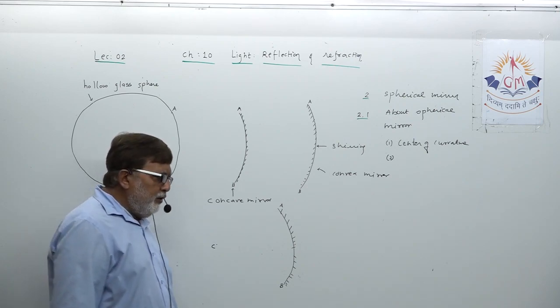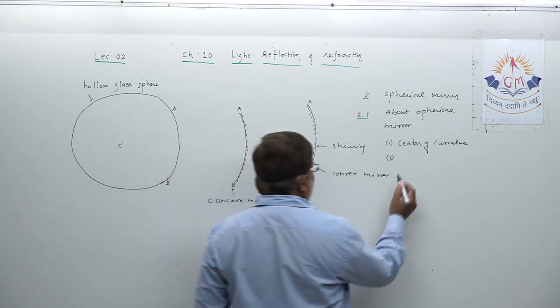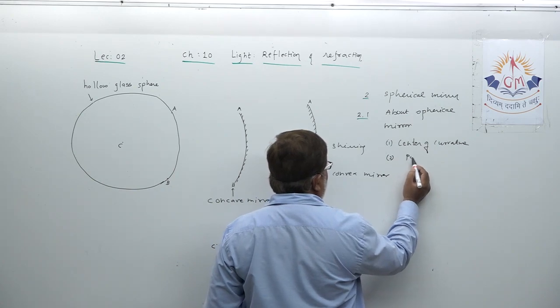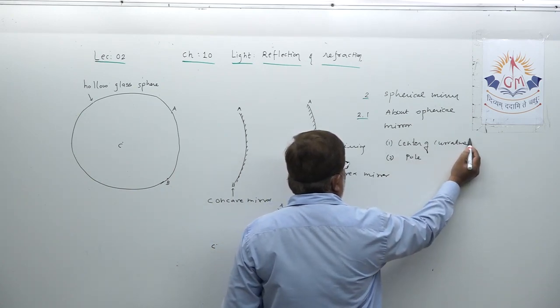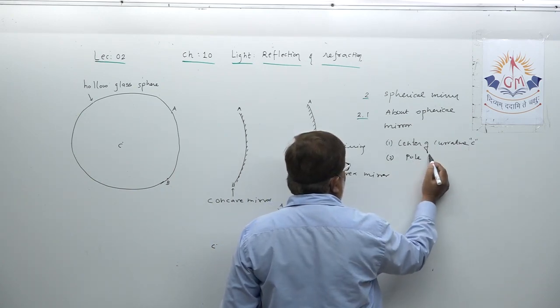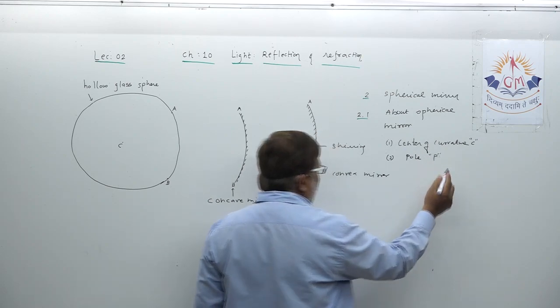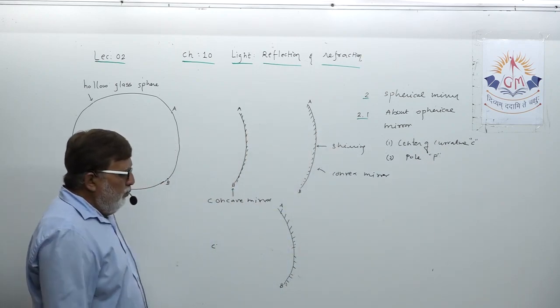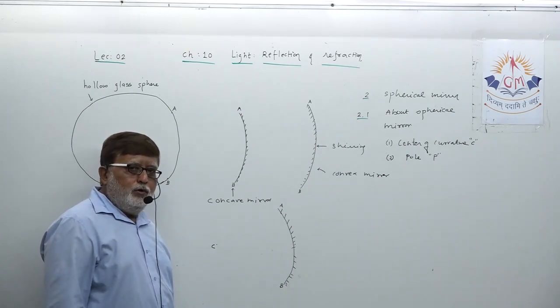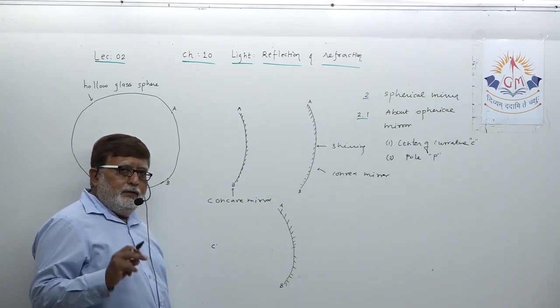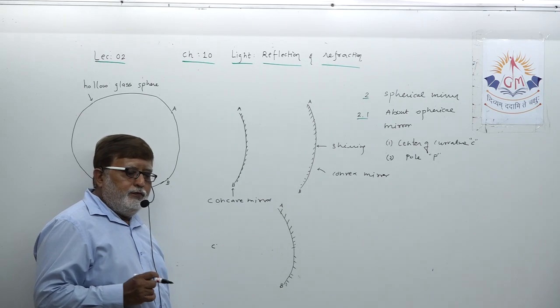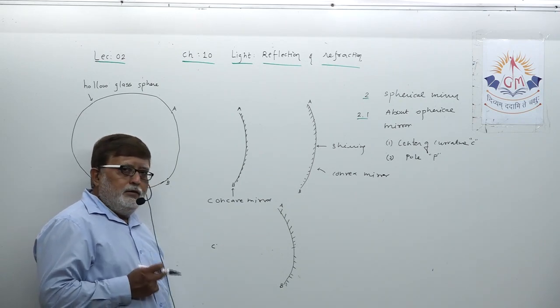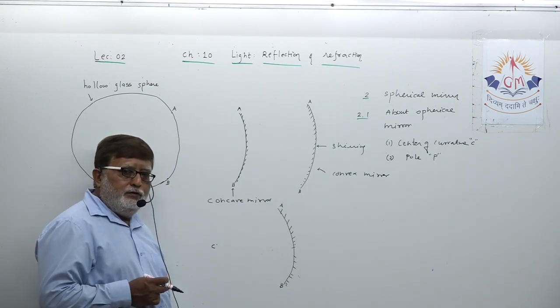Second definition, dear student, that is pole. The symbol for center of curvature you all know is C, and for pole that is P. What is pole? Pole means the center of the reflecting surface.